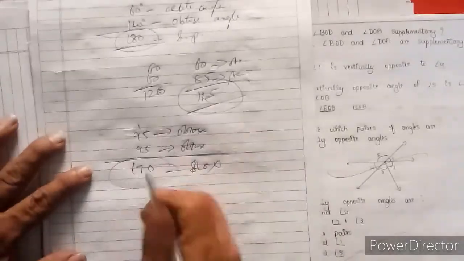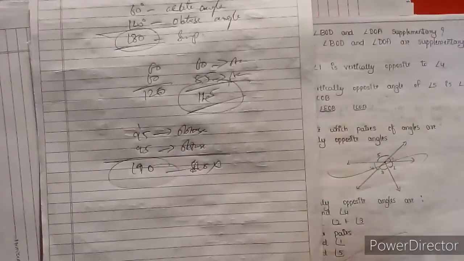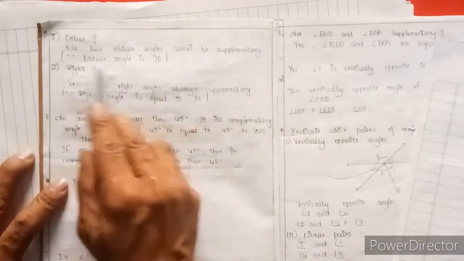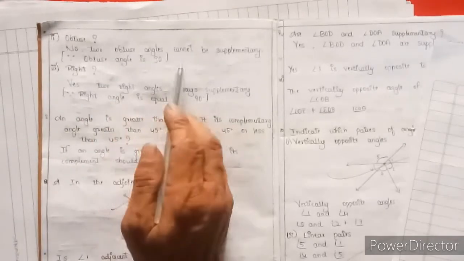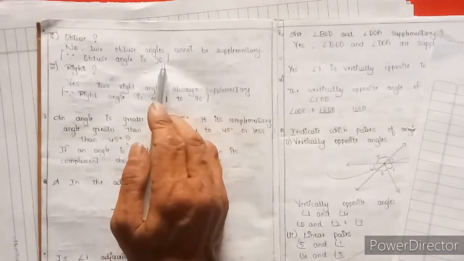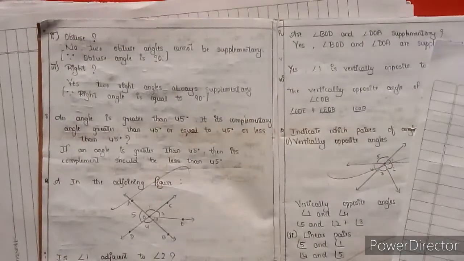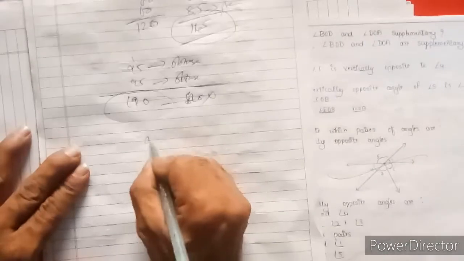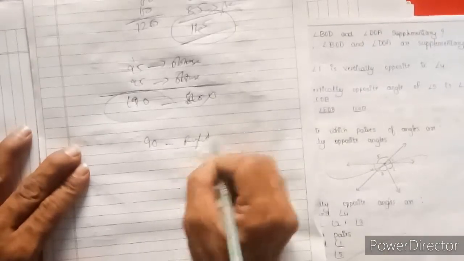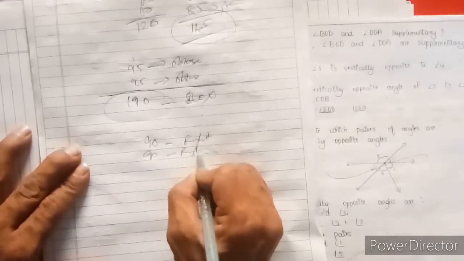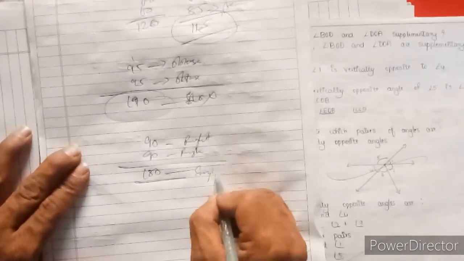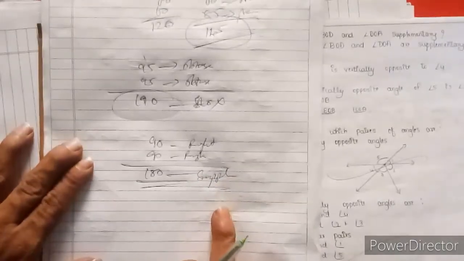Supplementary angles make exactly 180 degrees. Did you understand? We can also write that two obtuse angles cannot be supplementary, because an obtuse angle is more than 90 degrees. Right angles: two right angles make supplementary, because the first right angle is 90 degrees and another right angle is 90 degrees. If we add them together, it forms a supplementary pair. Both right angles make supplementary.